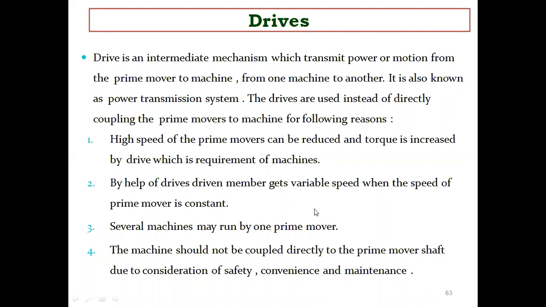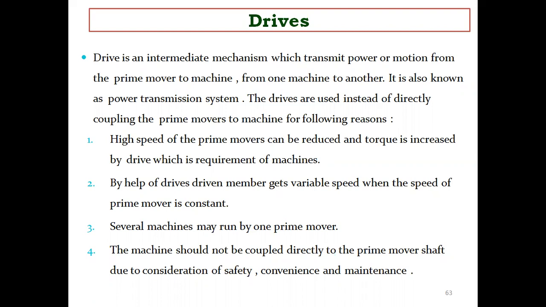Okay. So drives, if you see, it is an intermediate mechanism which is able to transmit power or motion from the prime mover to the machine, or from one machine to another. So that is something we already know. It is also known as a power transmission system. Drives will be used instead of directly coupling the prime movers.